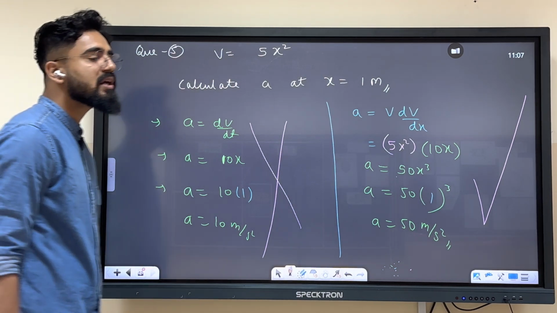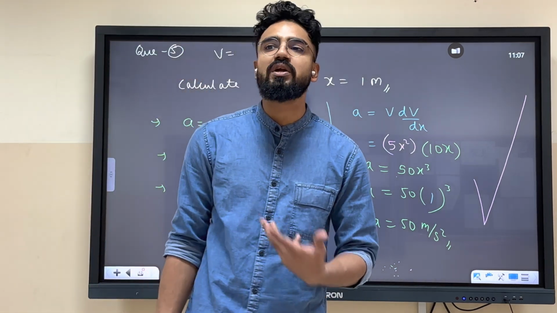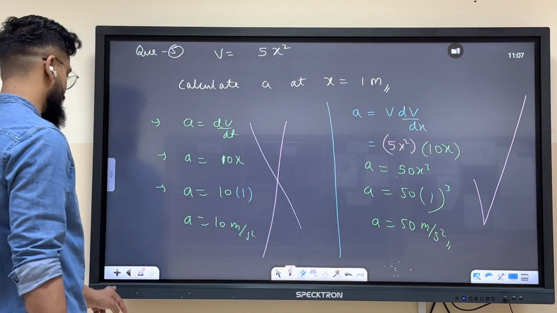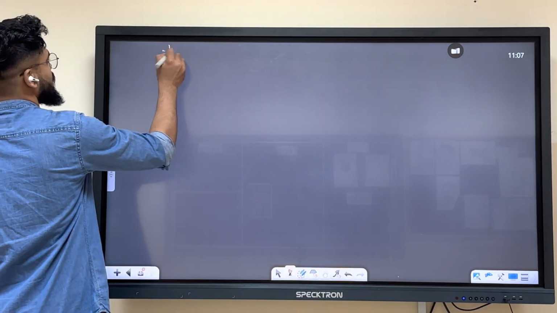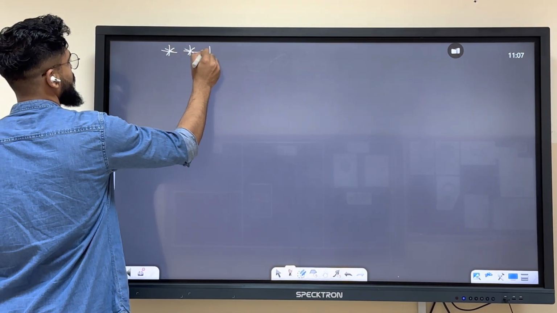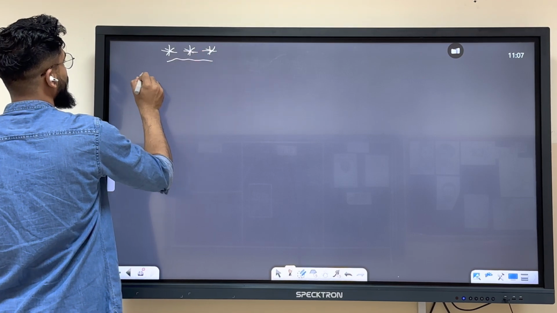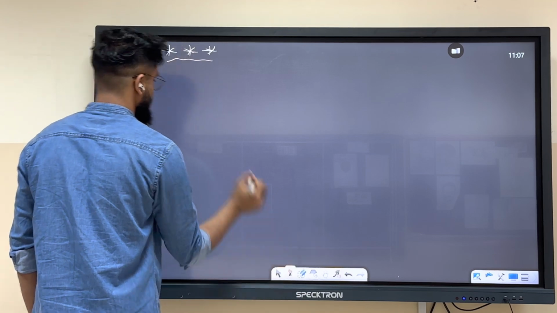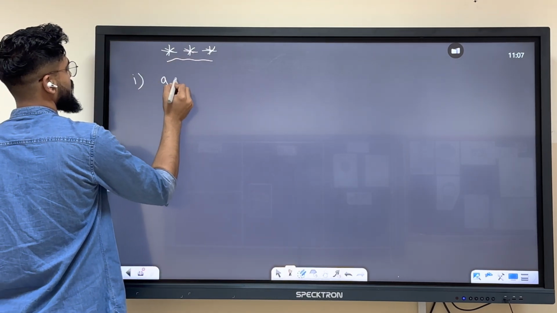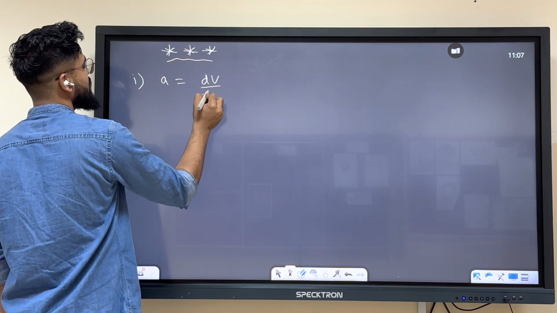Now you might wonder, sir, from where is this whole formula v dv by dx coming? So let's derive it today. We all know that acceleration is nothing but dv by dt.